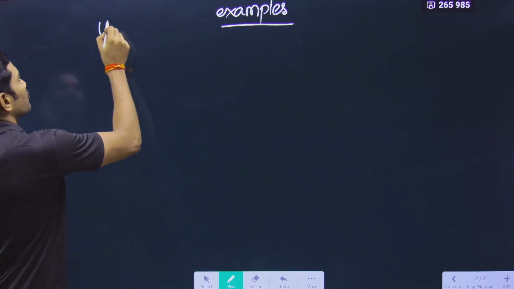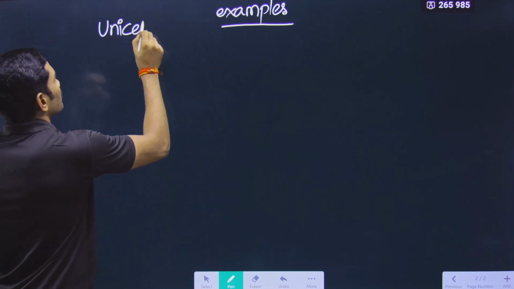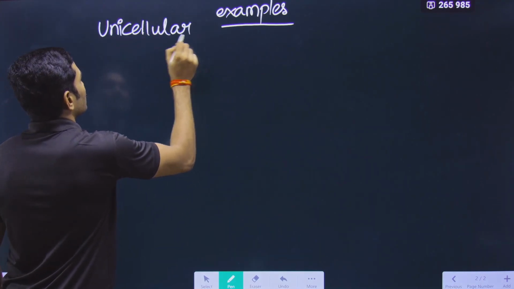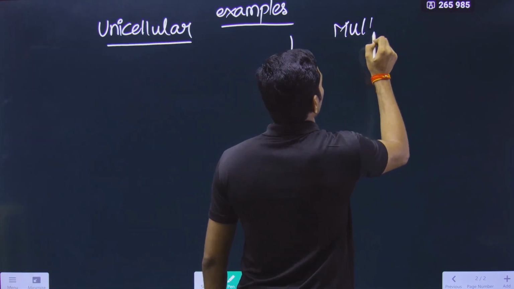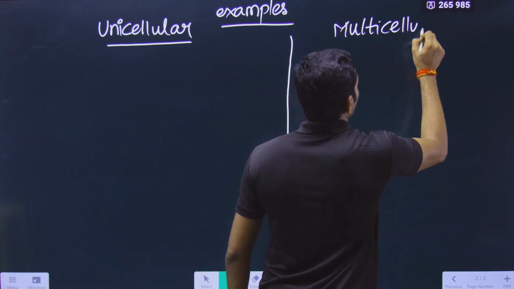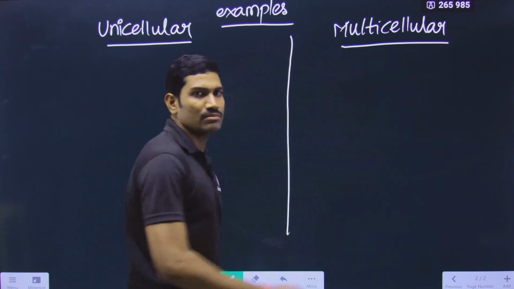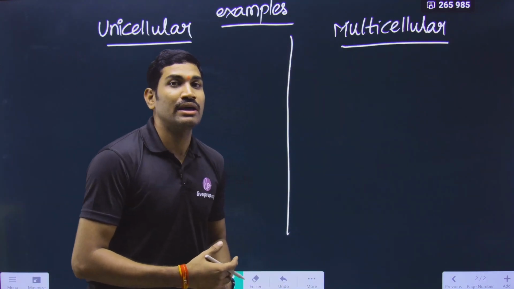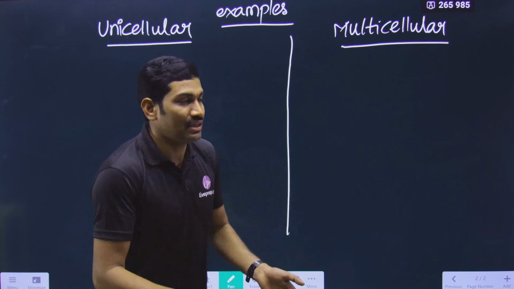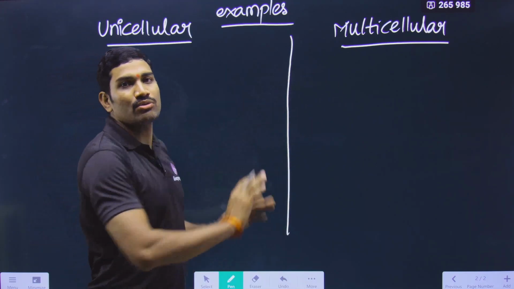What are the examples for unicellular organisms? Unicellular organisms, what examples will come here, and what are the multicellular organisms' examples? And here, instead of directly giving the names of organisms, I am trying to classify the five kingdoms into different groups.